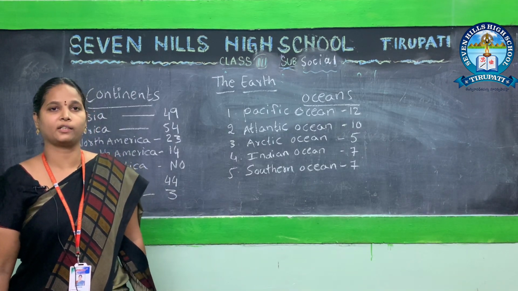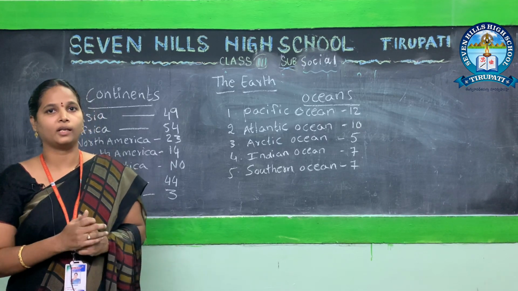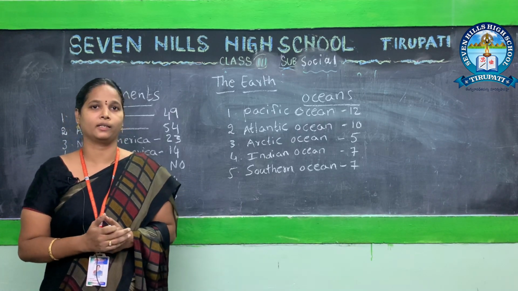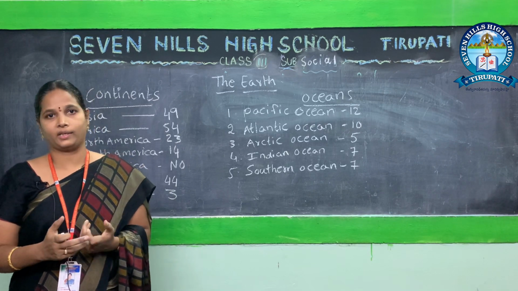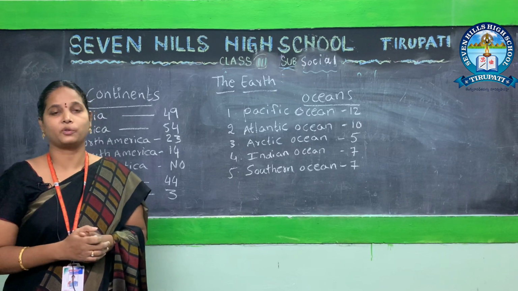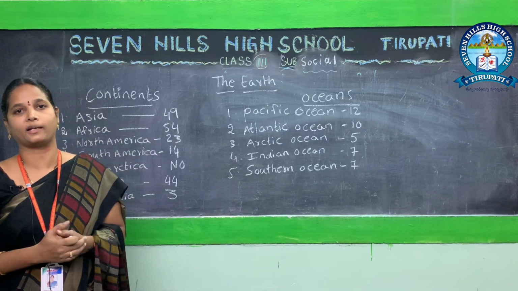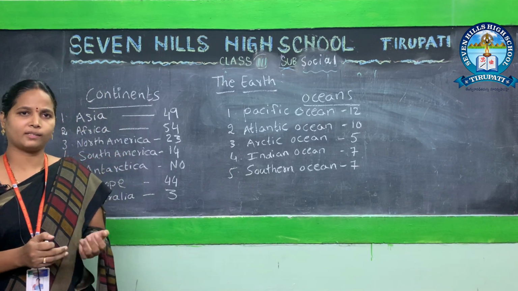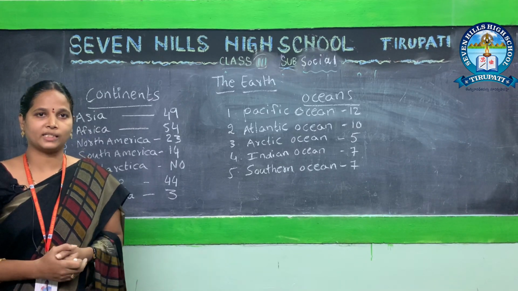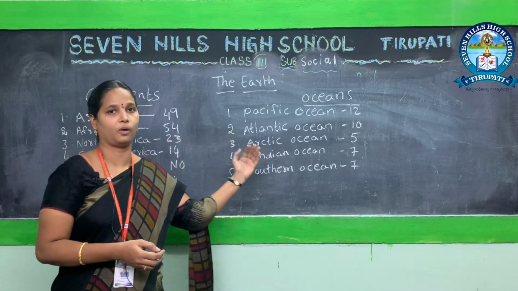Children, in our introduction class, we have two interesting things, science and social. Let's go to social. In your previous classes, up to second, you have only EVS. From now onwards, you are going to social. In your EVS class, you have the earth lesson. The earth lesson will go very deep from third class onwards. Up to second class, you learned the plains, hills, landforms, valleys, plateaus. But now, from third class onwards, you go to continents and oceans.